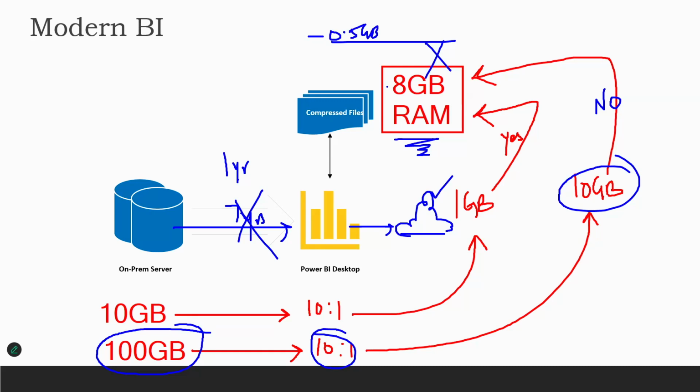We can also increase the frequency of this load. So the automation comes in after you have published the data set and the report. It's not in our local environment. You can manually refresh your data set whenever you want, but the automation comes on the server side of it.